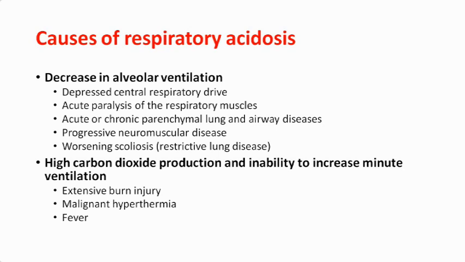Causes of respiratory acidosis can be decreased alveolar ventilation due to any cause, either depressed respiratory drive or paralysis of respiratory muscle, acute or chronic parenchymal lung injury due to pneumonia, ARDS, any cause causing alveolar injury, progressive neuromuscular disease causing less respiratory drive, or restrictive lung disease where adequate ventilation cannot happen. High carbon dioxide production and inability to increase the minute ventilation, like extensive burn injury, malignant hyperthermia and fever, there is increased carbon dioxide production.